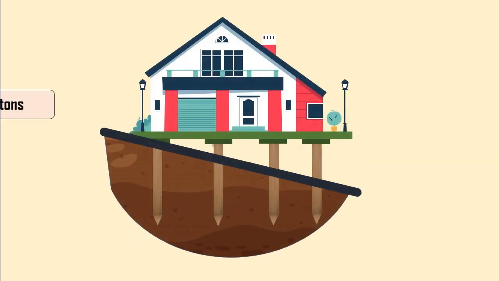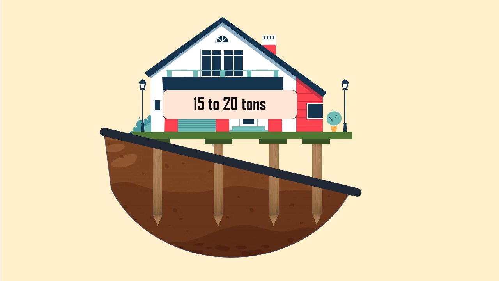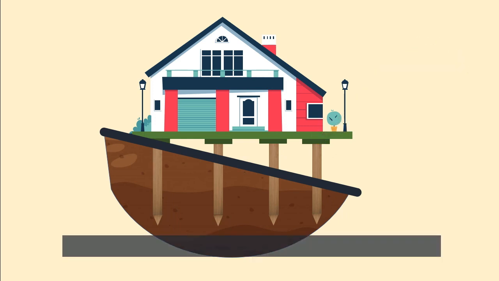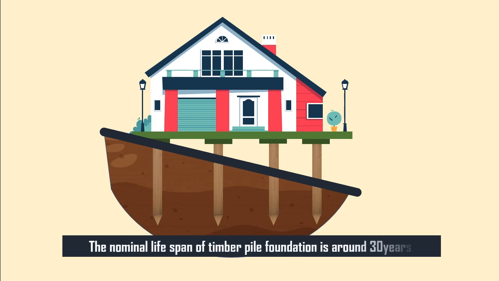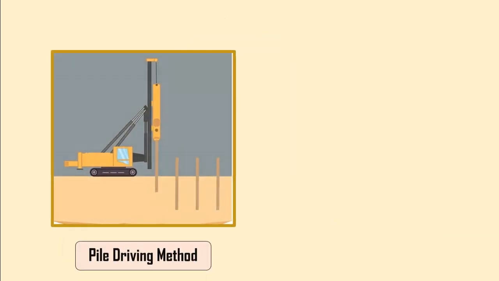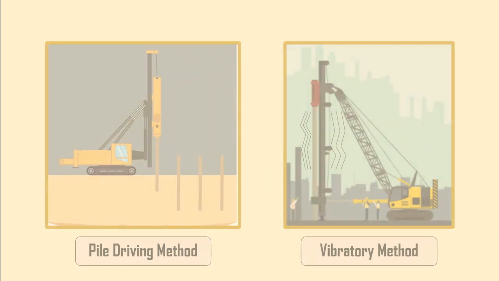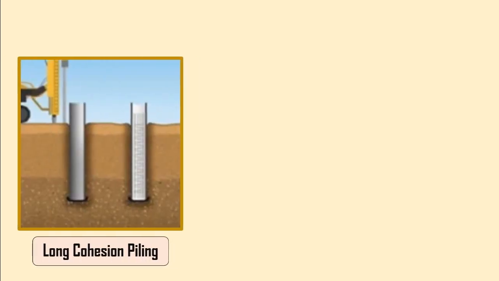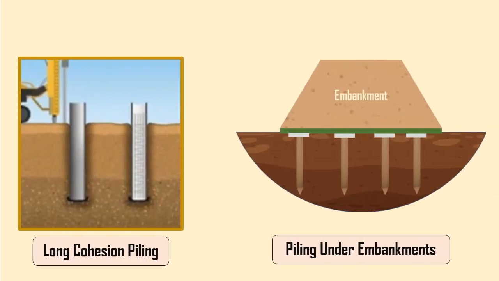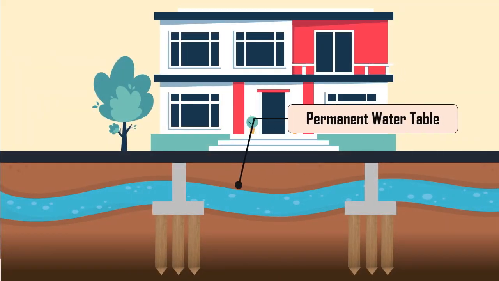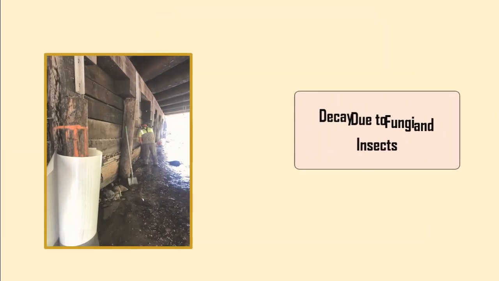These piles are usually designed to carry a load of about 15 to 20 tons. The additional strength can be obtained by bolting fish plates to the side of the piles. The nominal lifespan of timber pile foundation is around 30 years. They are usually precast displacement piles installed with the driving method, or less commonly, using the vibratory method. Timber piles are most suitable for long cohesion piling and piling under embankments. These piles are generally placed below the permanent water table, otherwise, they decay due to fungi and insects.